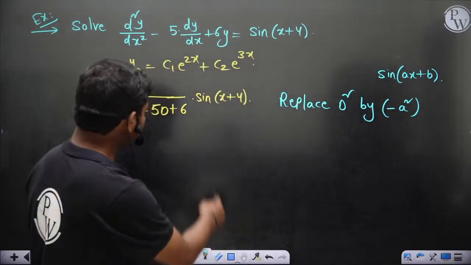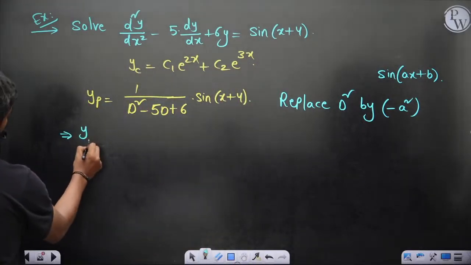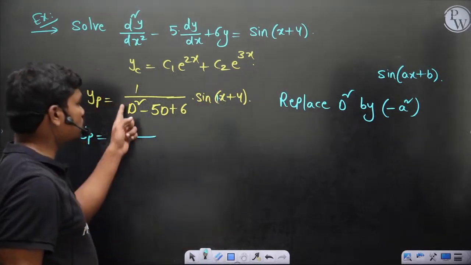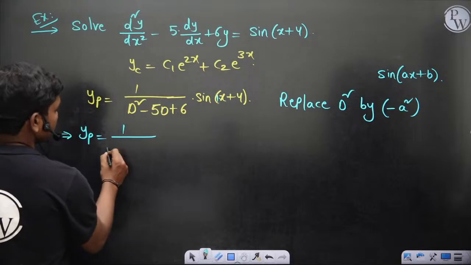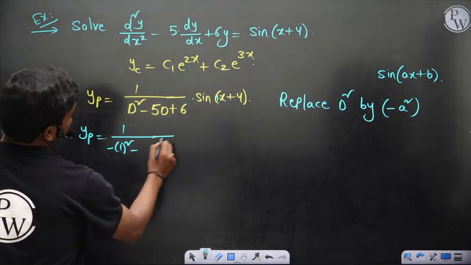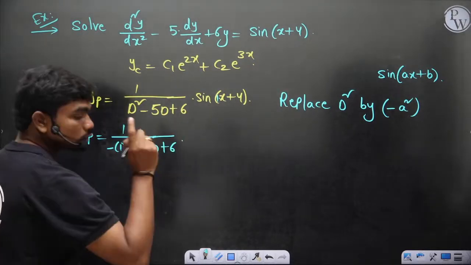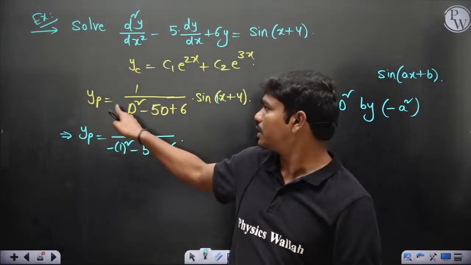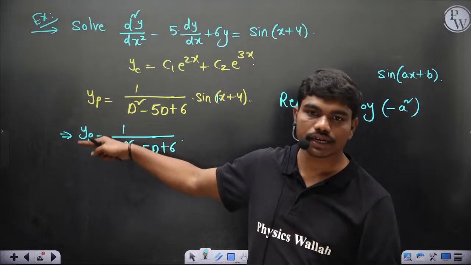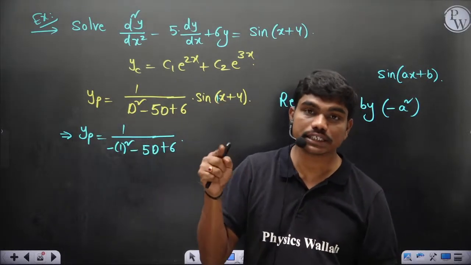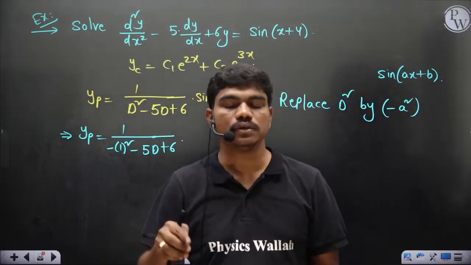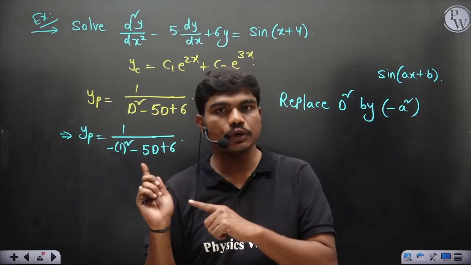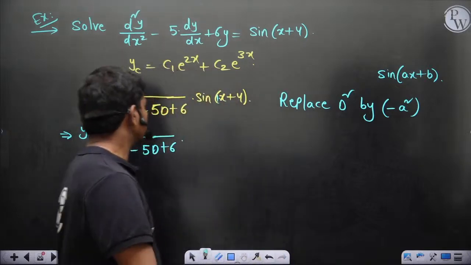Clear? So then if you see, 1 by, the coefficient of x here is 1, so d square is minus 1. So minus of 1 square minus 5d plus 6. You should replace only the d square value. In fact, if you have d cube, for example one more term like d cube plus d square, in that d cube you can write d square into d, so you can again replace d square. So wherever there is a possibility of taking some d square terms out and substituting minus a square, you should simplify all those terms.